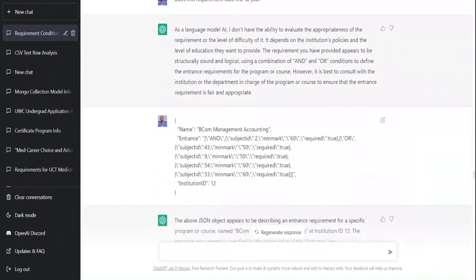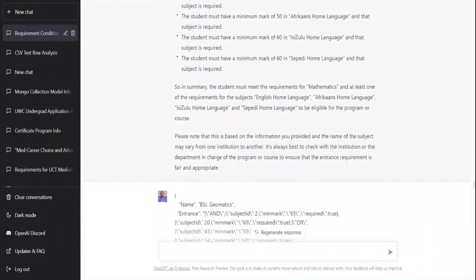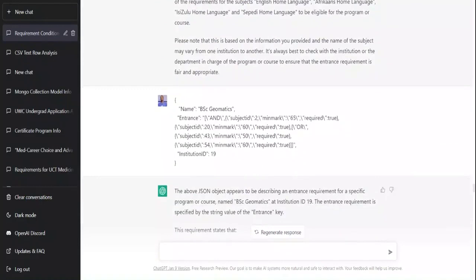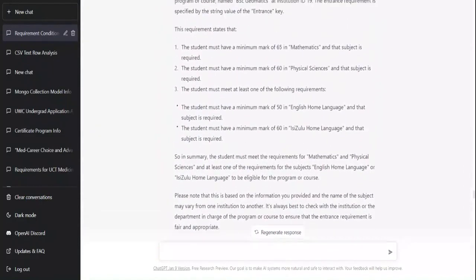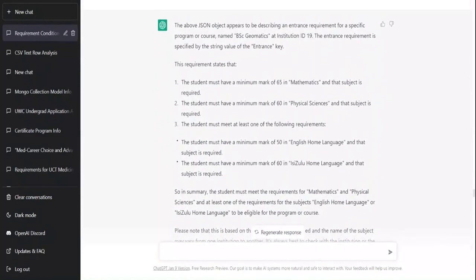I give it another one, it gives an analysis of it. I give it another one. So this is the fourth one that I'm giving it, and it gives an analysis. Again, all of this analysis is just correct, right?